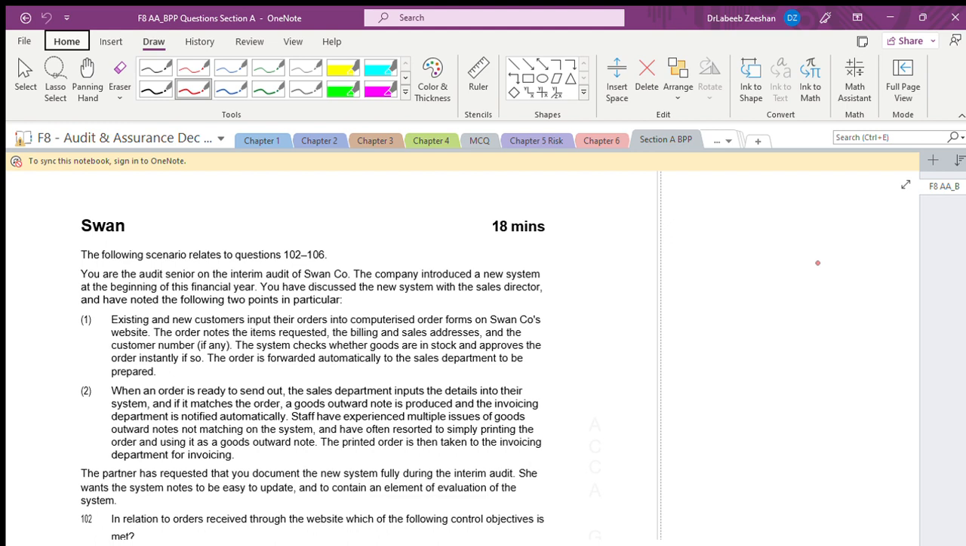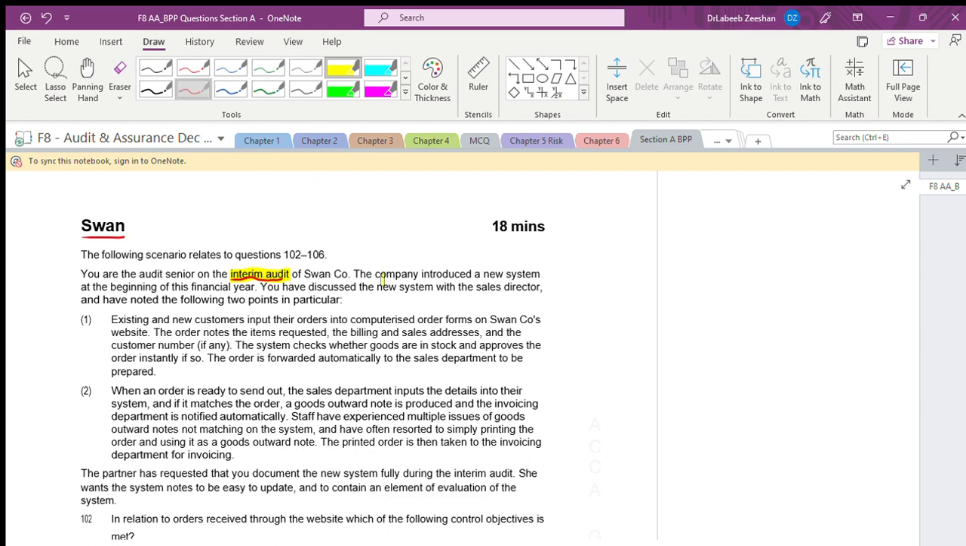Today we are talking about something with respect to Swan. You are the audit senior of the interim audit. What we are discussing is in terms of interim audit. This is where we have to be very focused on what the role is and what we are doing. If you are doing a final audit or an interim audit, the concepts and the approach will change.